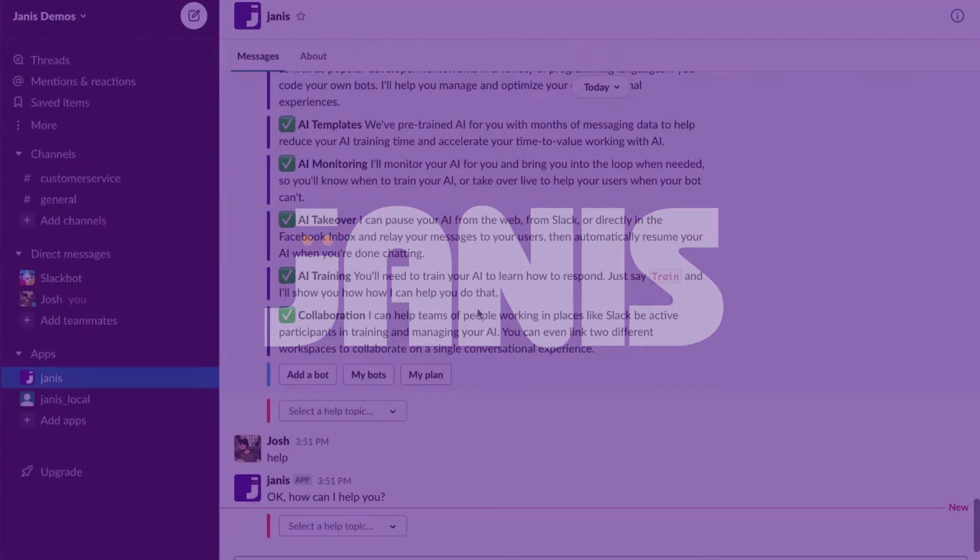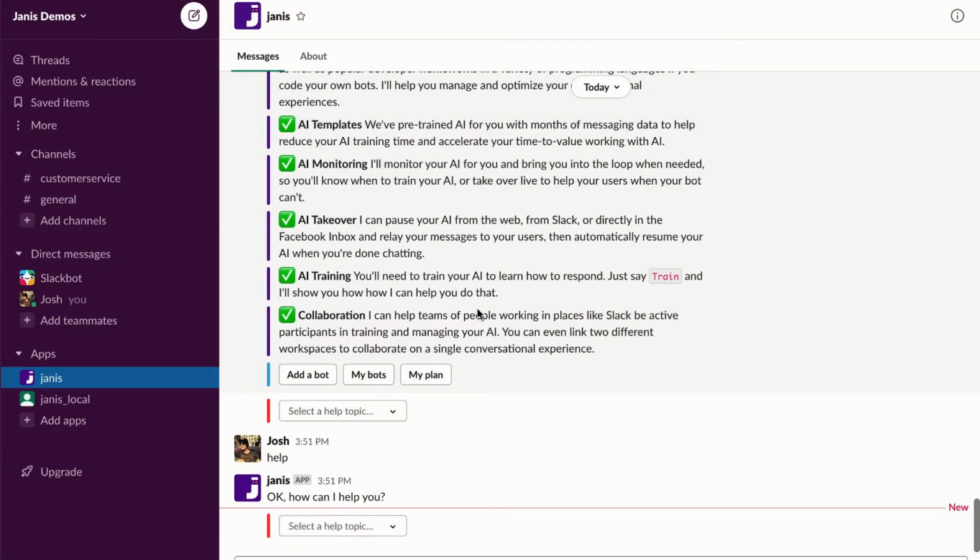With a general understanding of how Slack works as a workspace for teams to collaborate and communicate, let me show you how Janus lives within your workspace. You can see here that I have this workspace called Janus Demos. Currently I am the only member of this team, and if I wanted to add teammates, I can start to collaborate and communicate with others.